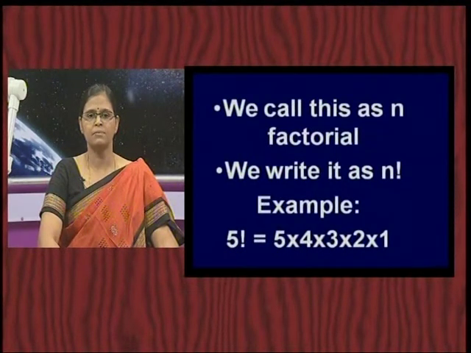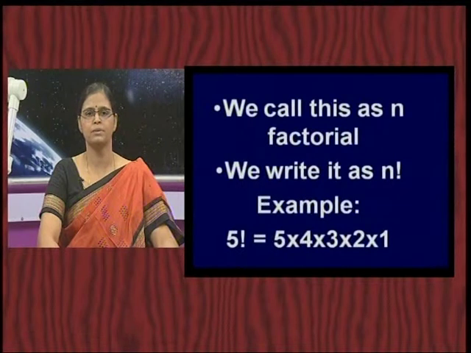So, for example, if you are looking at 5 factorial, what is the value of this 5 factorial? It is going to be written as 5 into 4 into 3 into 2 into 1. Any factorial, if you are looking at 10 factorial, starting from 10, keep on reducing it by one number. So, 10 into 9 into 8 and so on, if you keep on reducing it by one number until you arrive at 1, that is going to be the value of 10 factorial.